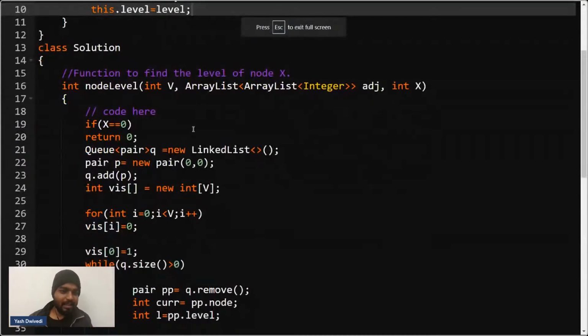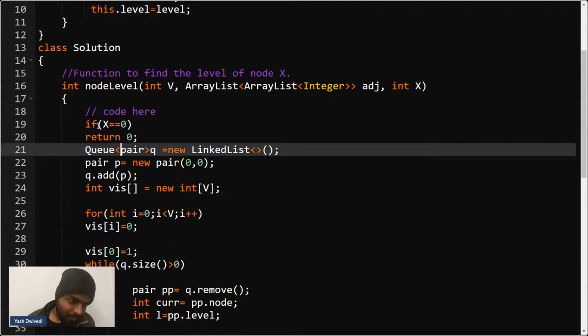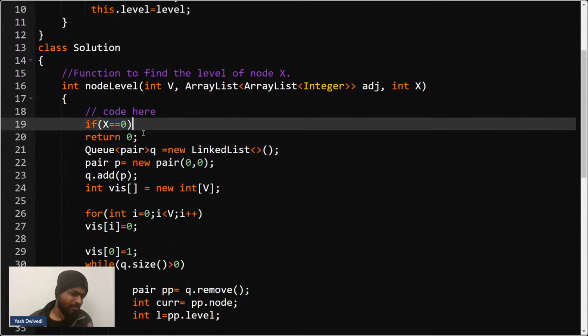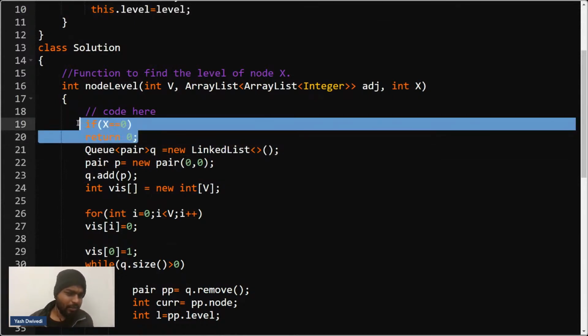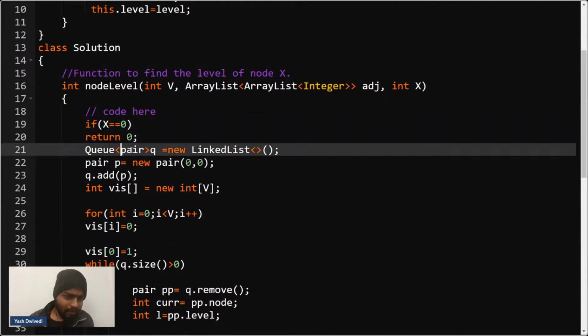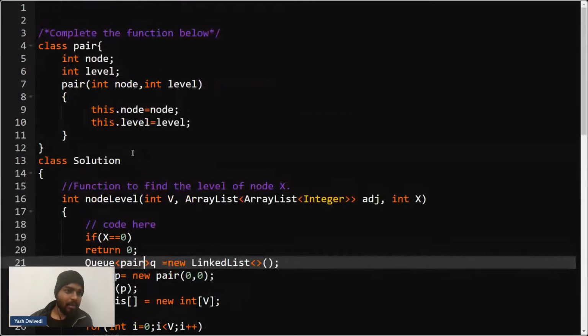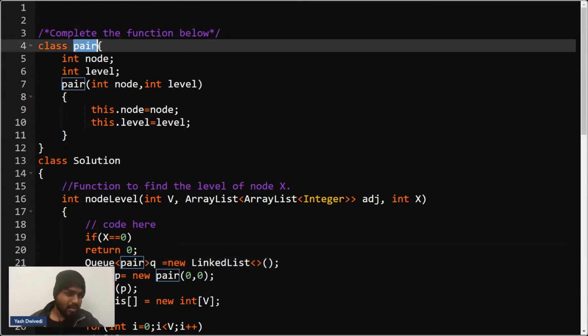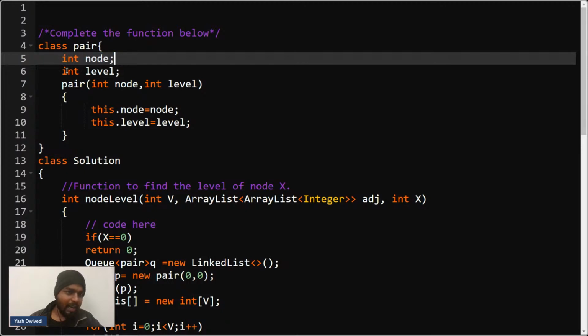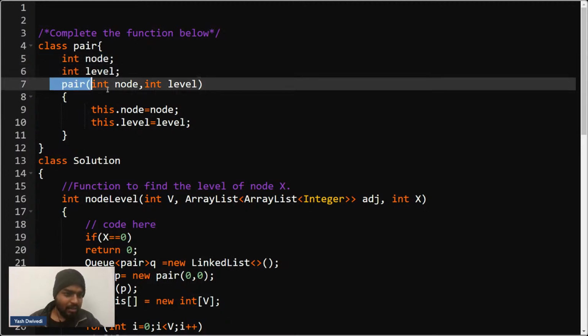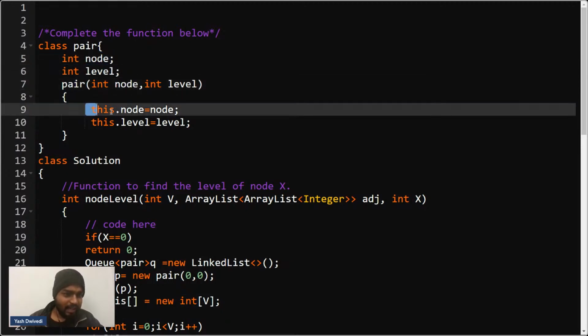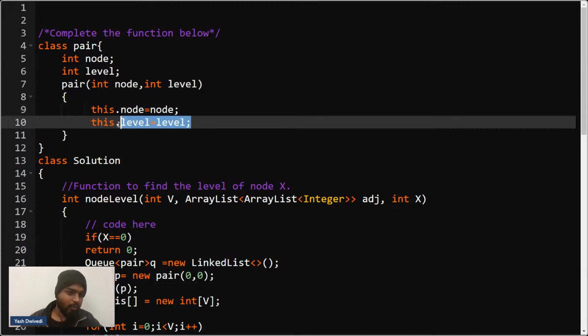Right. So see, basically, I was using a pair. Now see, if x is 0, so if I'm having x, the node, as 0 itself, so I'll return 0. Like it will be at level 0 only. Otherwise, I'll have a pair. So please write class in the chat. Okay. Here, in C++, pair is already defined. Right. Pair is already defined as a template. But if I have to make the pair, so I'll make a class pair. Okay. In that, I'll have two data types. Right. I'll have the node and I'll have the level. Right, I'll have a constructor in which I'll be having the node and the level. So I'll initialize my node and the level always.